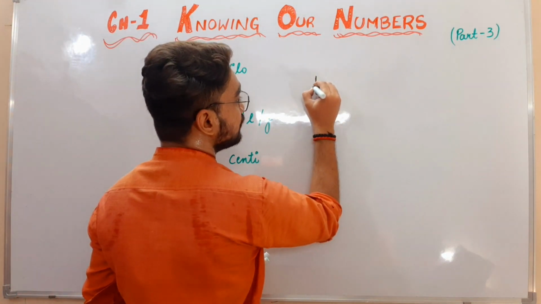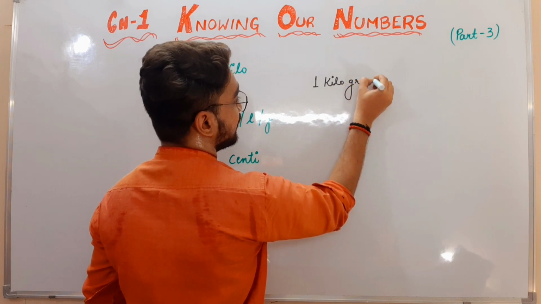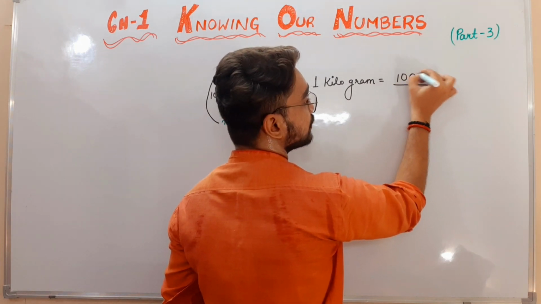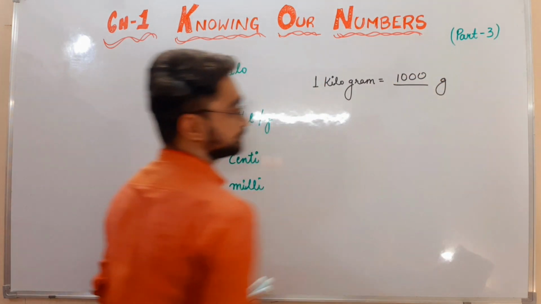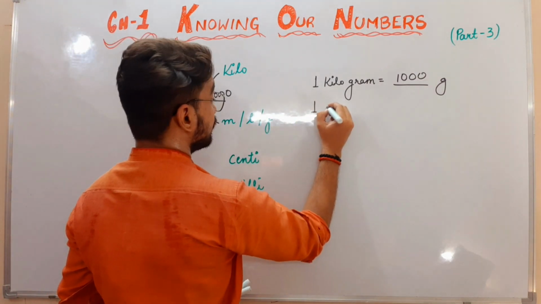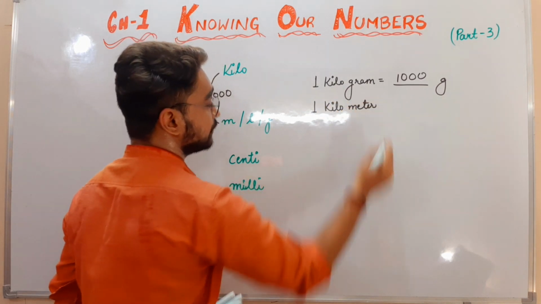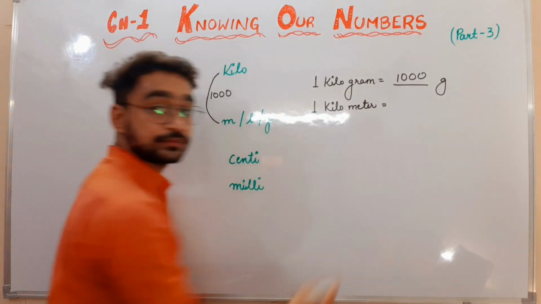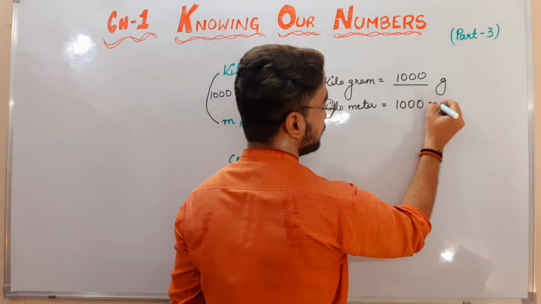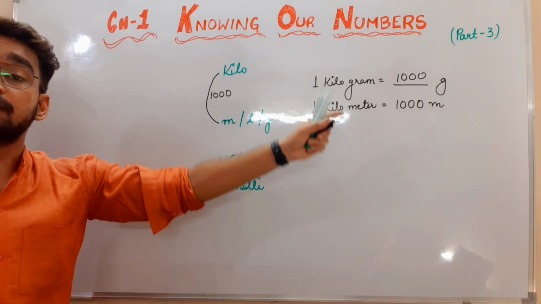Means if it is 1 kilogram, it will be actually 1000 grams, right? If it is 1 kilometer, it will be how much? 1000 meter, right? Like that, if it is 1 kiloliter, it will be 1000 liter.